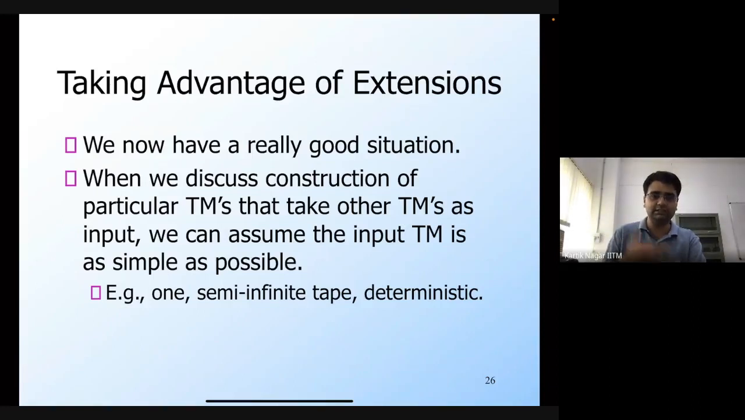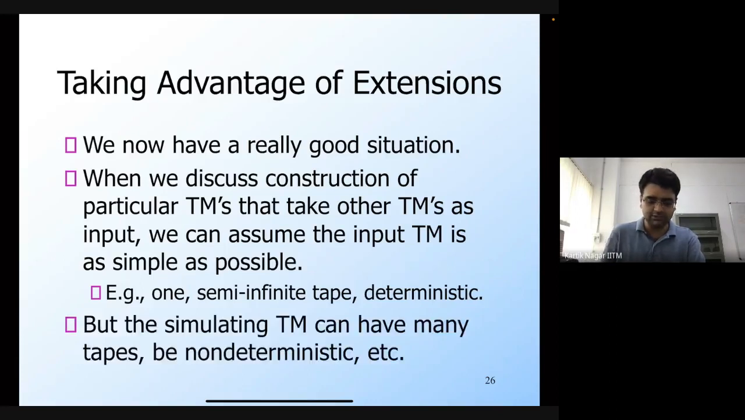But the TM that we are constructing, which takes other TMs as input, can be as complex as possible, in the sense that you can have as much power as possible. It could be non-deterministic, it could have multiple tapes and so on. So the simulating TM can have many tapes, be non-deterministic, etc.